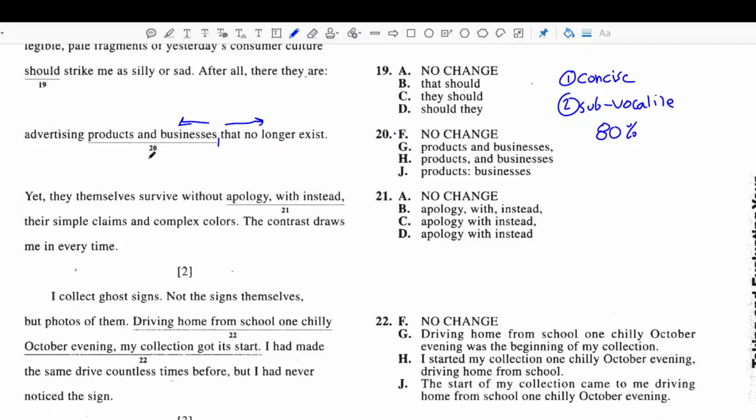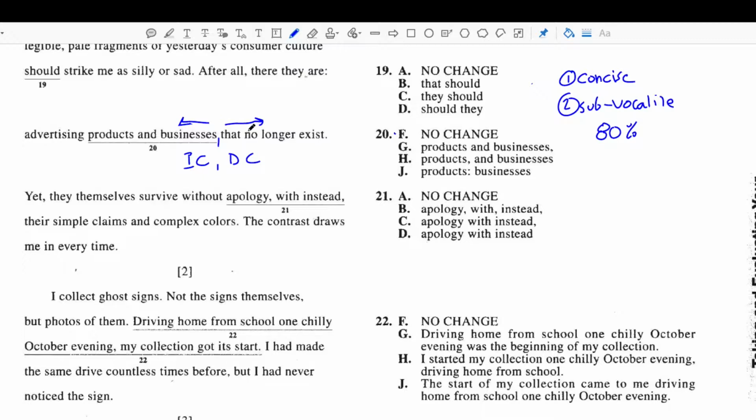Another way to think about it: advertising products and businesses. If we're going to put a comma here, are we separating out an independent clause from a dependent clause? Well, if we were doing that, I would need an independent clause somewhere, and I don't have an independent clause either on the left or on the right.